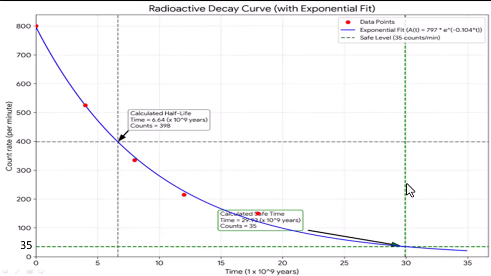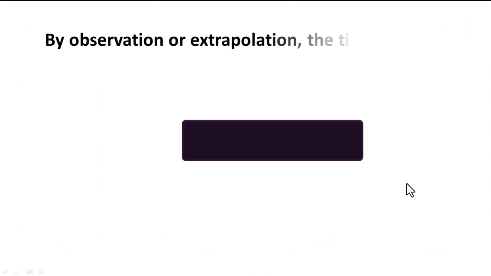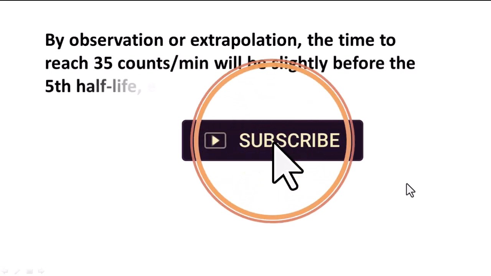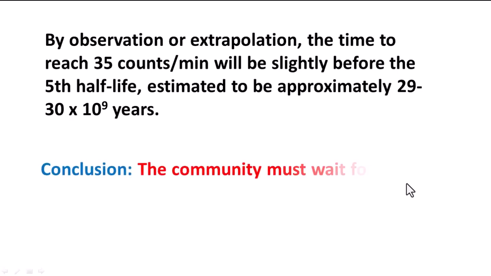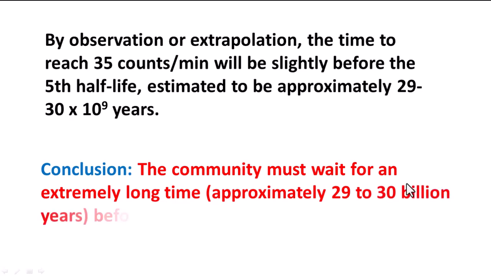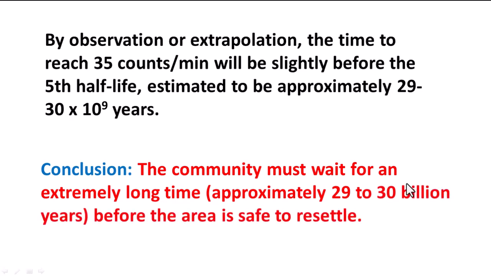Now let us put this in writing. By observation or extrapolation, the time to reach 35 counts per minute will be slightly before the 5th half-life, estimated to be approximately 29 to 30 times 10 to the 9th years. For this case, we have used the graphical method. One can also use the formula. The difference is that with a graph the answer you get is an estimate, but the formula gives an exact answer, though both are allowed if one is not restricted. Conclusion: the community must wait for an extremely long time, approximately 29 to 30 billion years, before the area is safe to resettle.